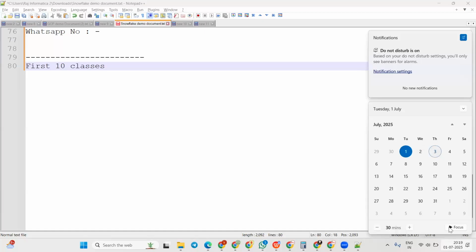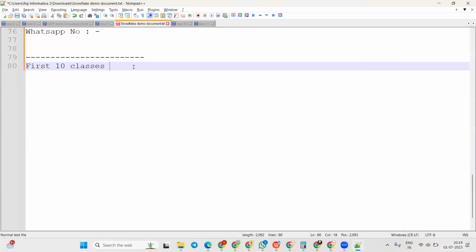The next session mostly will be on Thursday. Got it? That will be on 3rd of July. So we are going to take the session then. Whoever has completed the Oracle classes, go through with the Snowflake. If you haven't finished Oracle, just take time and complete it.